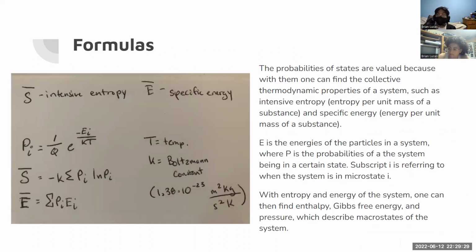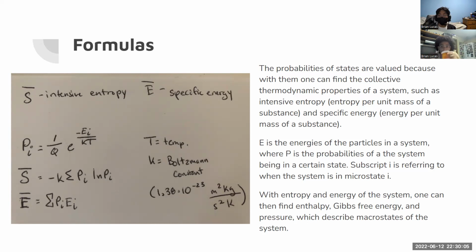Okay. So the probabilities of states are valued because with them, one can find the collective thermodynamic properties of a system, such as intensive entropy, entropy per unit mass of substance, and specific energy, energy per unit mass of a substance. E is the energies of the particles in a system, where P is the probabilities of a system being in a certain state. Subscript i is referring to whether the system is in microstate i. You can see this on the formula sheet to the side of us.